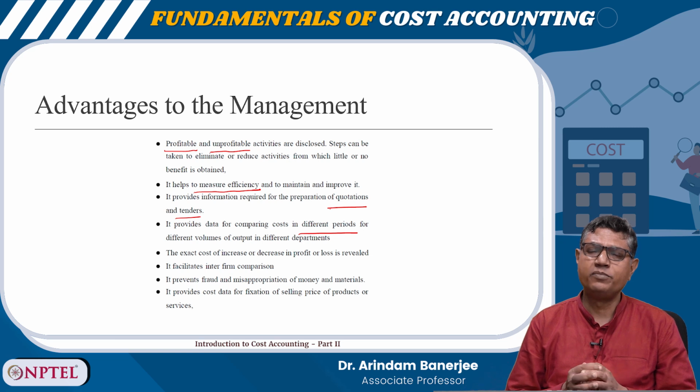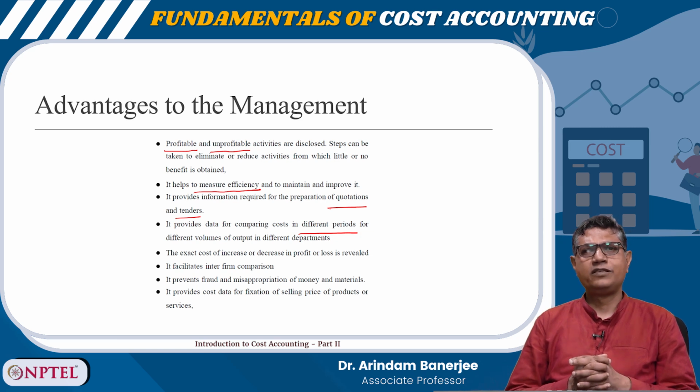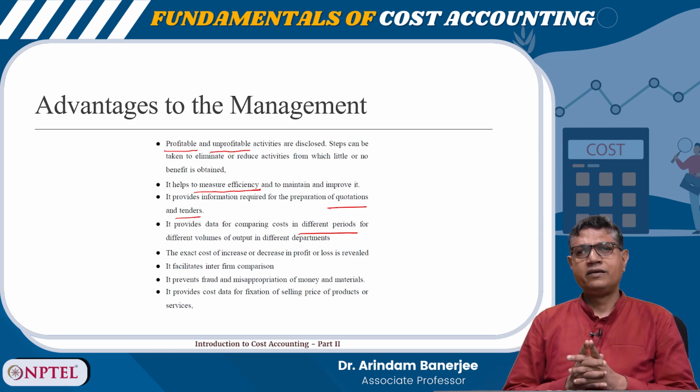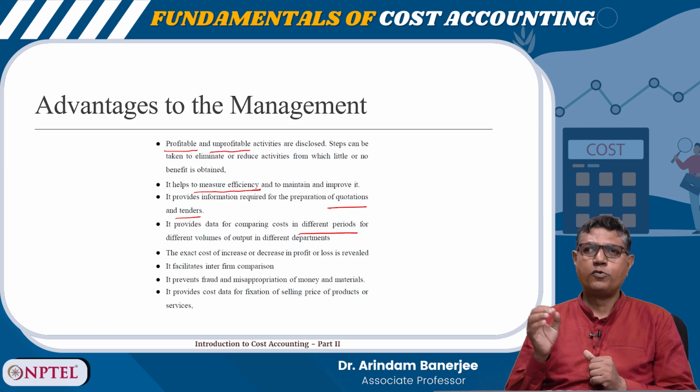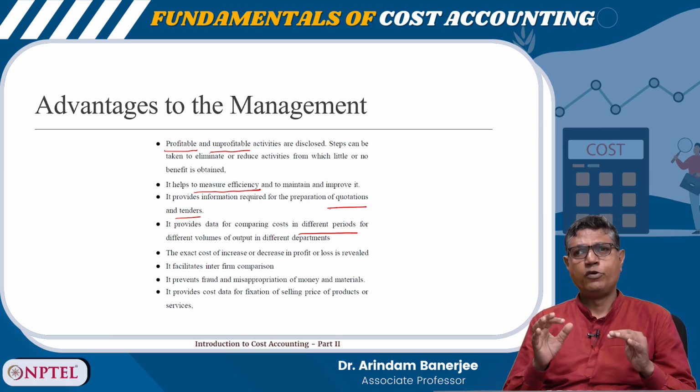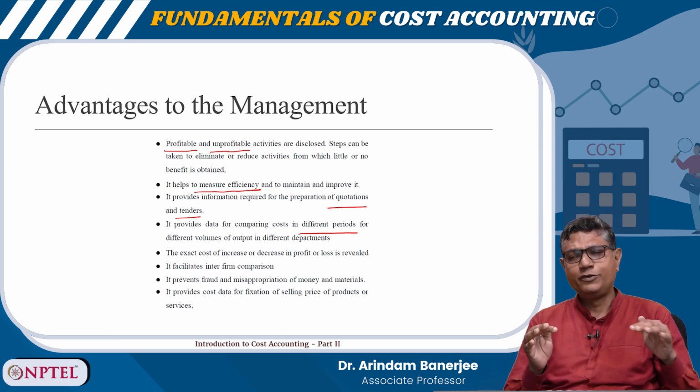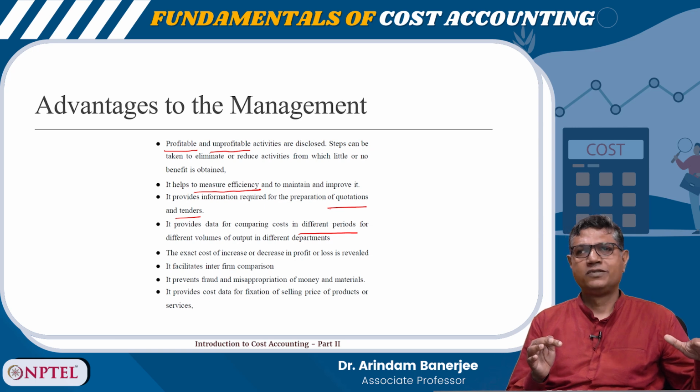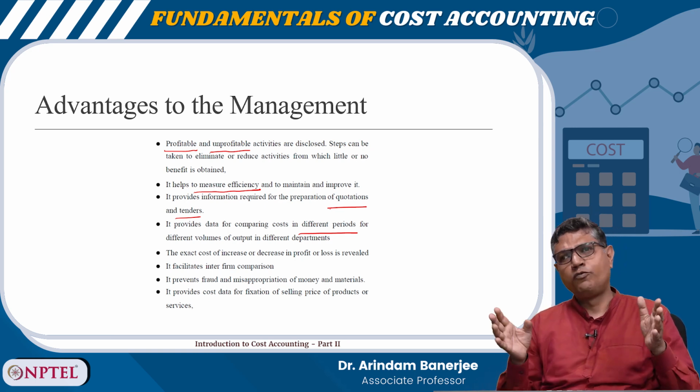That's why performing companies remain very alert on this cost aspect, and they always try to invoke new technology and new production techniques, with the only objective of keeping the cost under control. Now, this is one comparison.